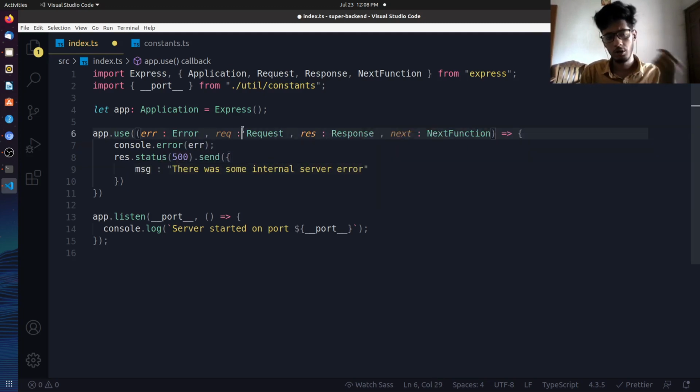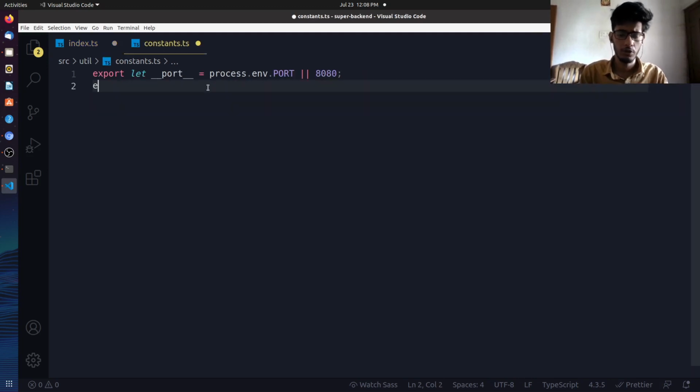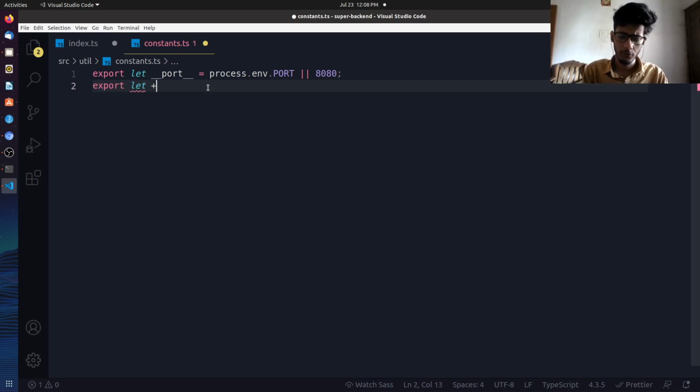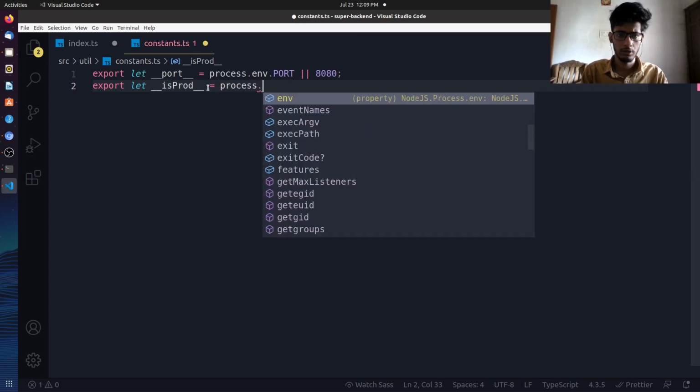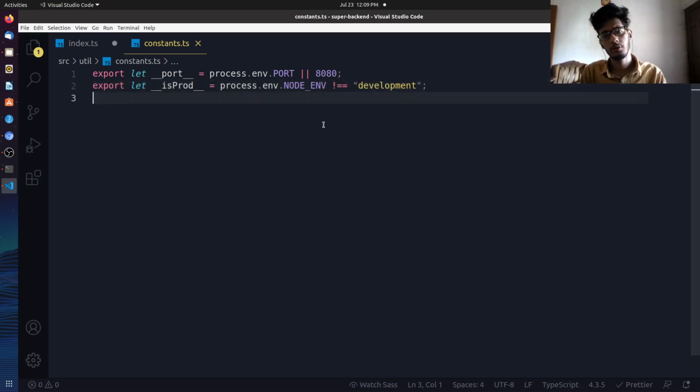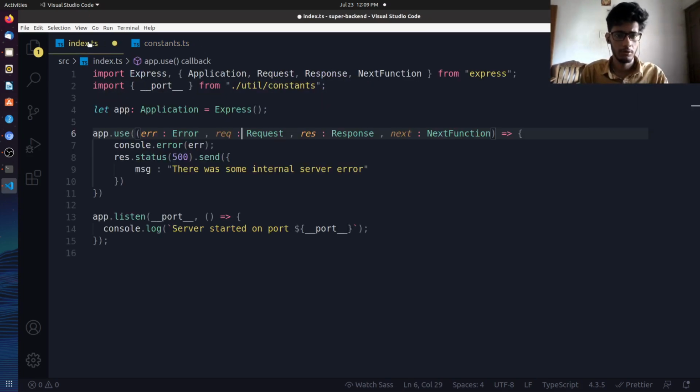Then we need one more variable, I think. We can go to the constant and just export it. So export let is prod, which is production. So how will you check it? We'll say process.env.NODE_ENV, the node environment, is not equal to development. That means we are in production, right? So that's is prod, basically.